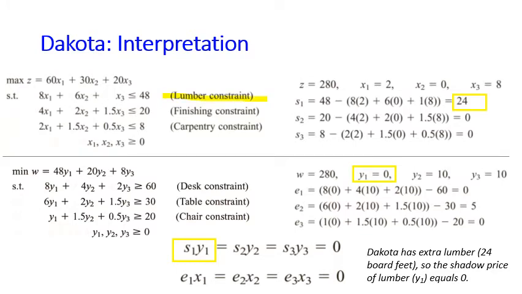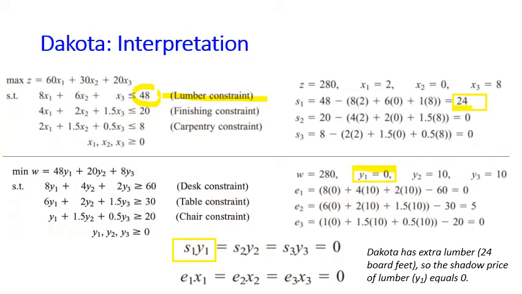We have slack equal to 24. It means that we do not consume all the lumber that we have. We only consume some, so we have slack of 24 lumber. Because we still have the slack of lumber, the shadow price for lumber equals 0.